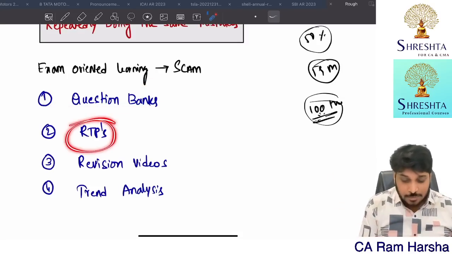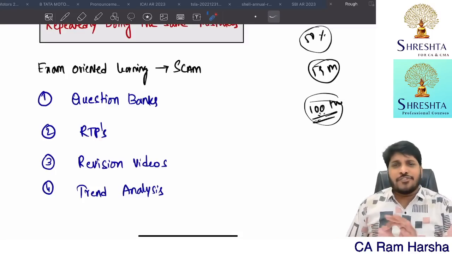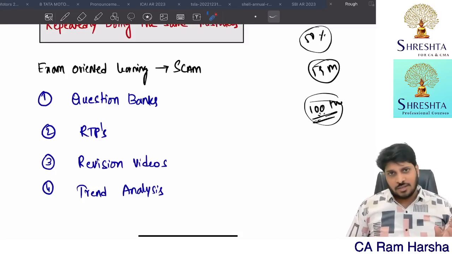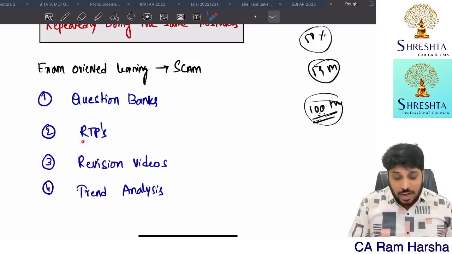Then coming to RTPs. We generally prepare RTPs 15 days to 1 month before the exam. We never touch RTPs before that. Only 15 days to 1 month before the exam will we touch them. It's a revision test paper. So I will only look at the RTP at the time of revision.